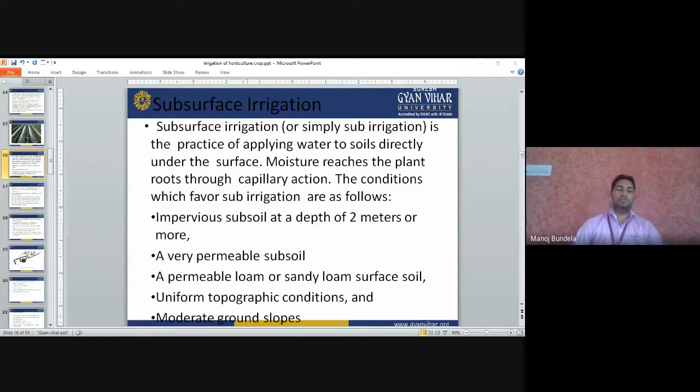So it is mainly used for sandy loamy surface soil. We can use it with uniform topography conditions. Wherever we use the surface irrigation method, we check that there is uniform topography. If uneven topography is there, then the surface irrigation method is not suitable. Moderate ground slopes: the ground slope will be very less. Only when moderate slopes are there is the surface irrigation method suitable.